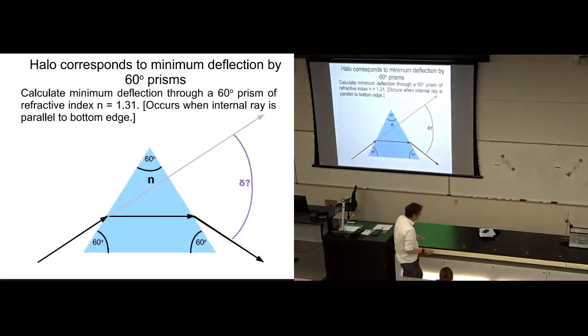Okay, so here's a picture of how the effect arises. As I say, the atmosphere is littered with ice crystals. All throughout the upper atmosphere, there are typically ice crystals. And ice crystals have a very regular arrangement. They're like little 60-degree prisms.